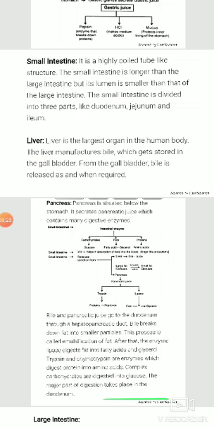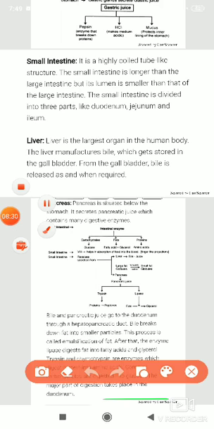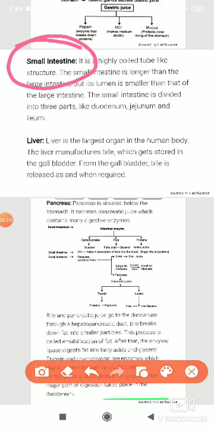Next part of our digestive system is the small intestine. It is the most important part of our digestive system. Why is it the most important part? Because most of the food types, the variety of food materials, are digested in the small intestine.